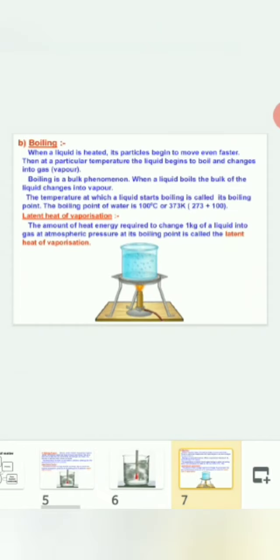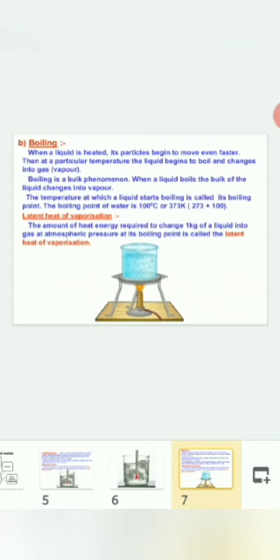Next, boiling. When a liquid is heated, its particles begin to move even faster, and at a particular temperature the liquid begins to boil and changes into gas, that is, into vapor. Boiling is a bulk phenomenon.